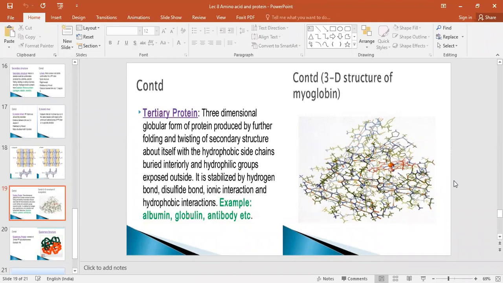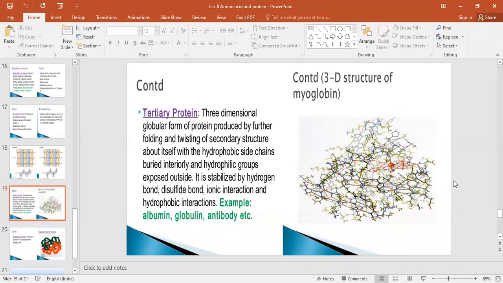Beta pleated sheet means what? It is on a paper. You can see it like a paper, either parallel or anti-parallel moving amino acid chains. It is that simple. It is on a paper, which means 2D structure. 3D means what? Tertiary structure. For example, globular type of protein. How is it produced? By just folding and twisting of the secondary structure. The tertiary or 3-dimensional structure of the protein is produced by folding and twisting the secondary structure about itself.